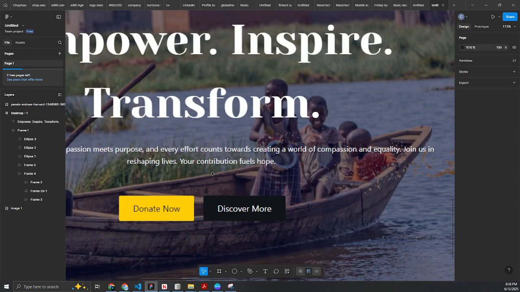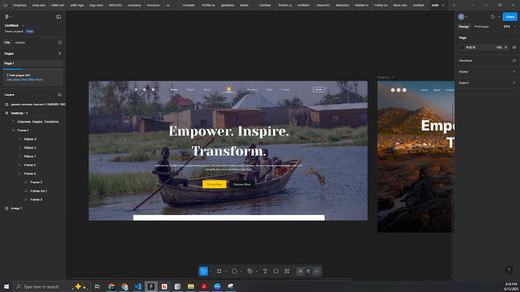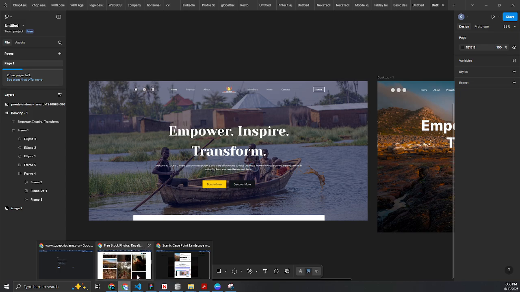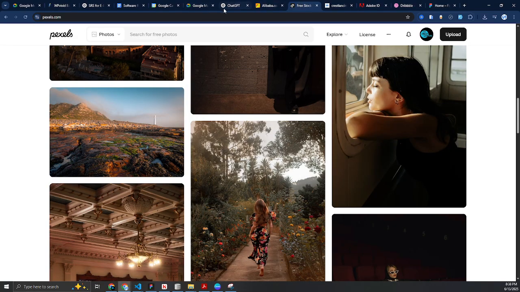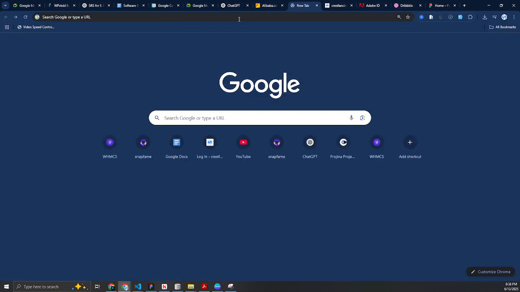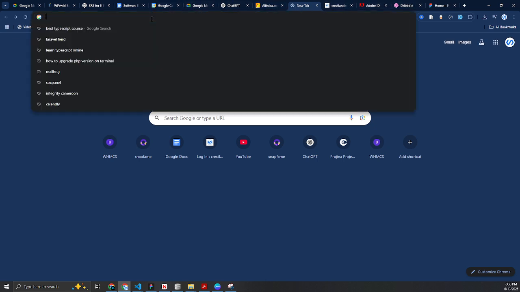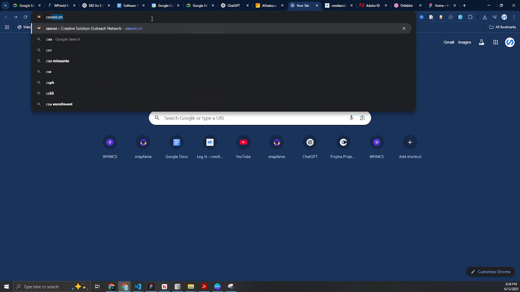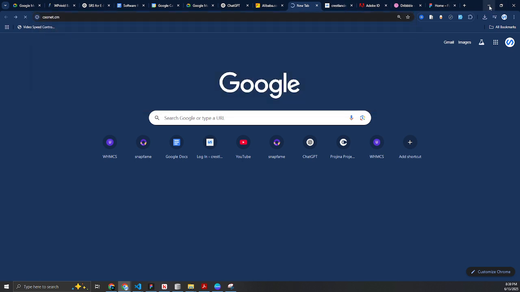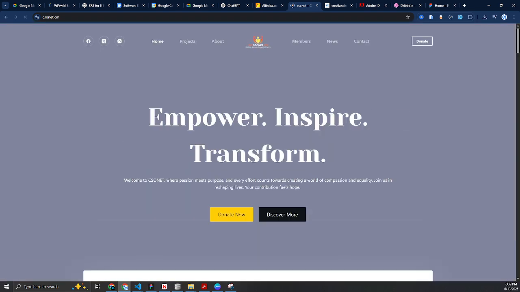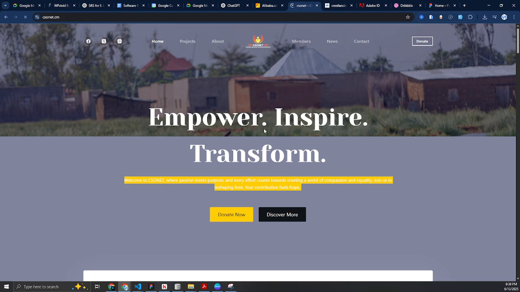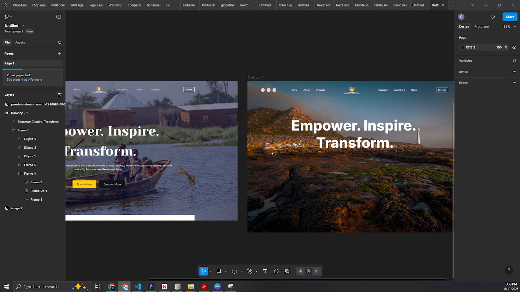The next thing we want to do is this paragraph here. I'll just go back online and copy it from the exact website we're trying to duplicate. So I'll come here, go to the website. Alright, so we are going to copy this, so that we don't waste so much time.